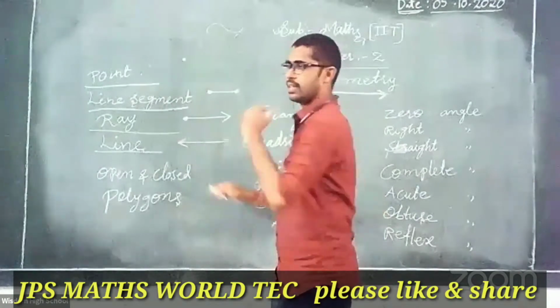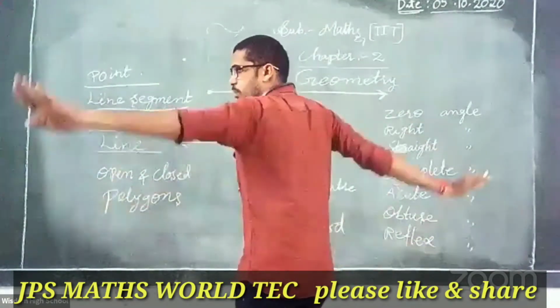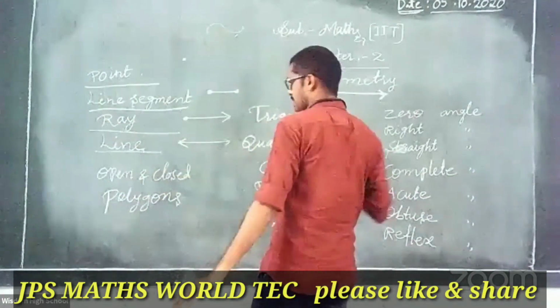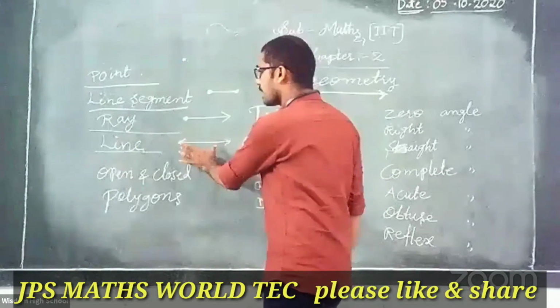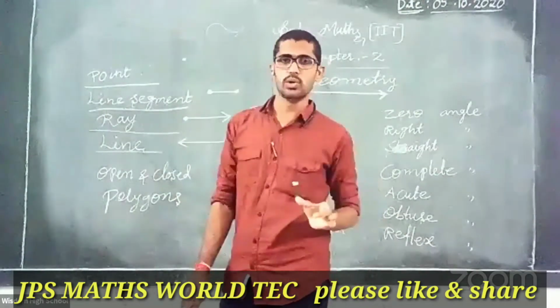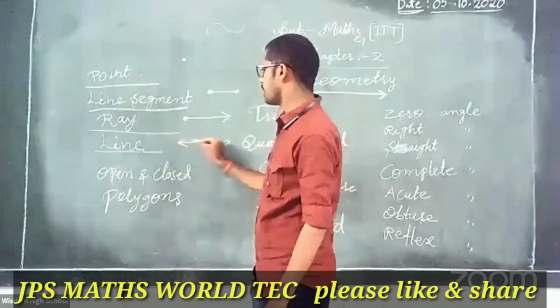Why? Here the left side is extending, and the right side also extends. It goes on both sides. So this is a straight line, and a line has no endpoint. Why? There are too many points here.